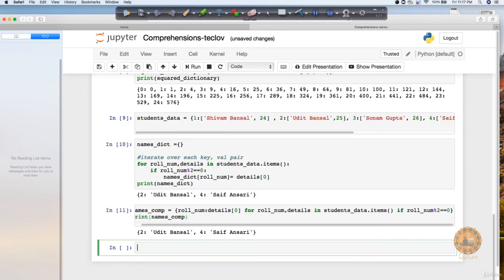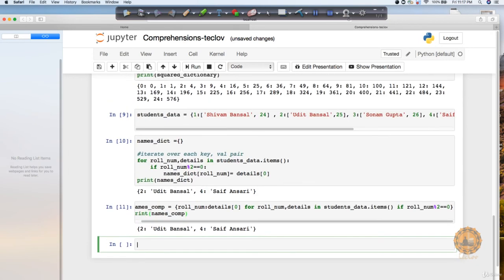So if I do this, you can see that it's returning me this. So wherever possible, I would strongly recommend you to use comprehensions rather than a normal for loop, because it will also give you a performance benefit, plus the code looks much smaller and simpler. So that's another advantage of it.